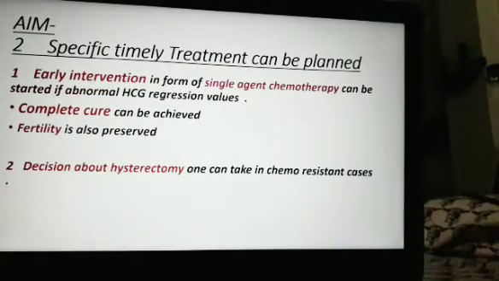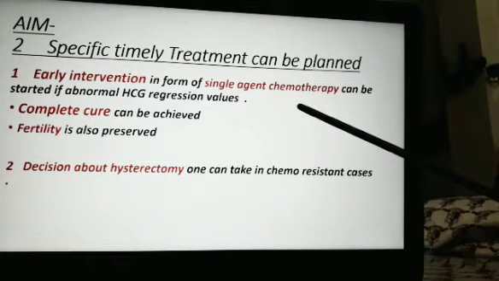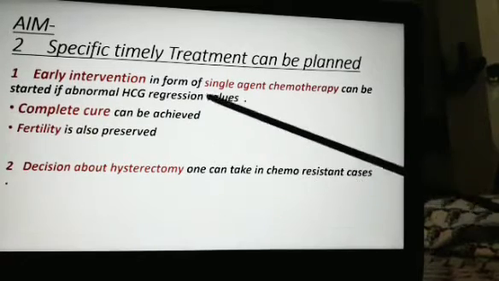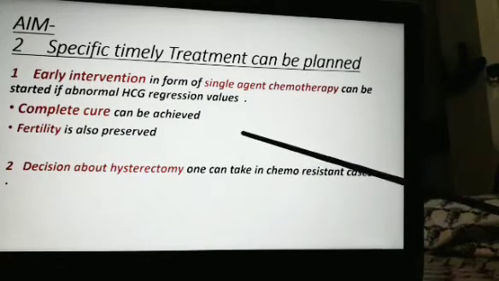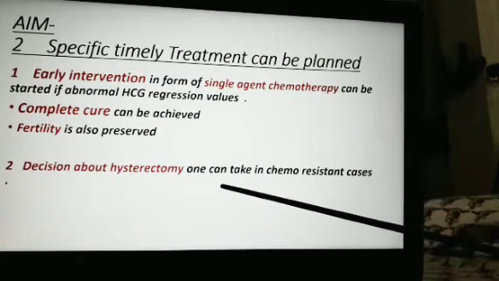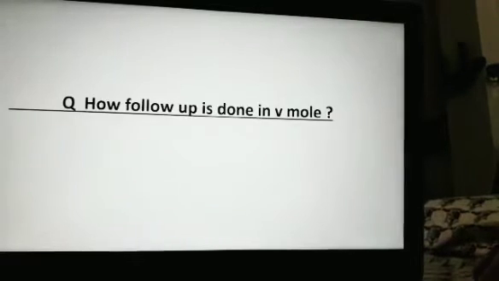The second aim of this treatment is early intervention in the form of single agent chemotherapy, which can be started if an abnormal HCG regression chart is there, so that complete cure can be observed and also fertility is preserved. Decision about hysterectomy one can take in the chemo-resistant cases.